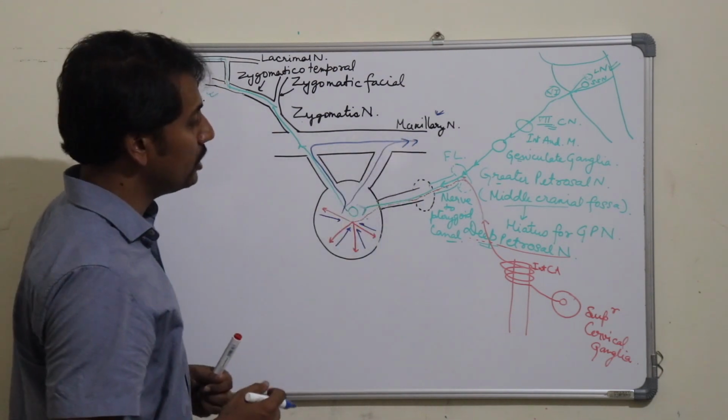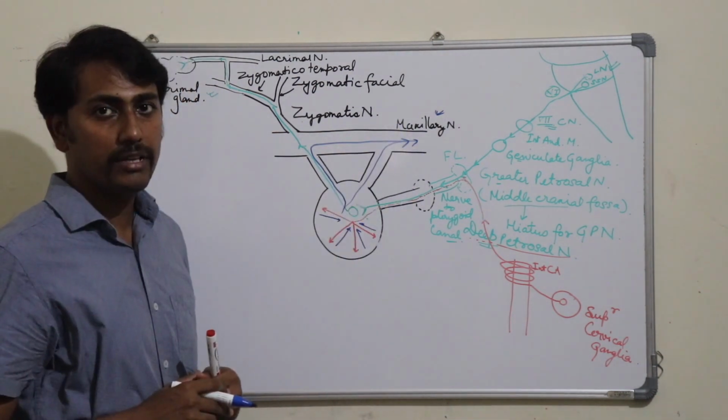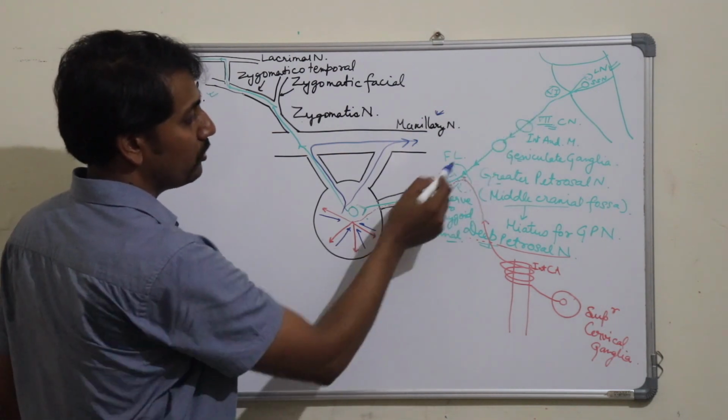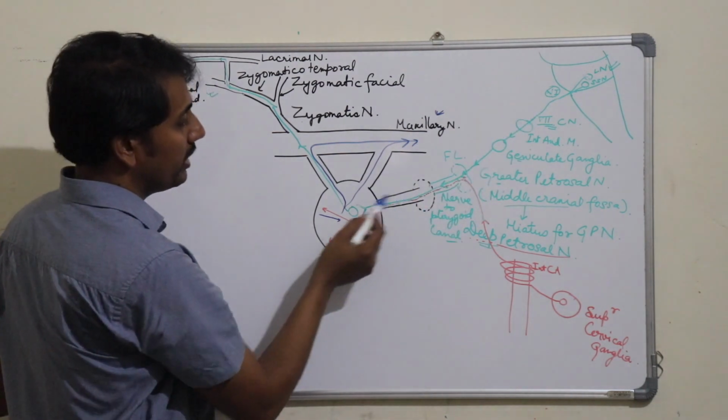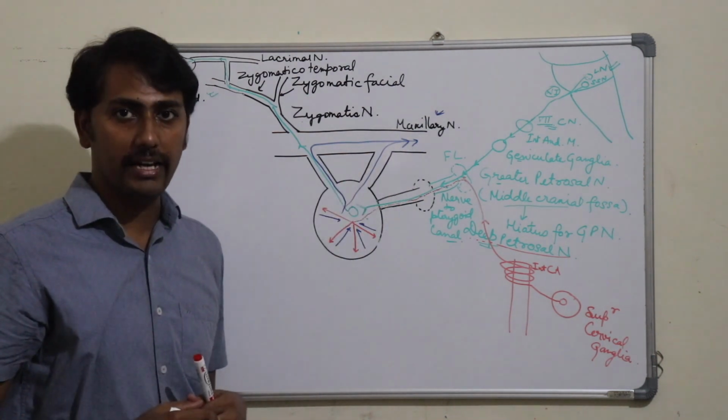So therefore the sensory root is coming from the maxillary nerve. Okay, so these were the three roots, that is the motor or the parasympathetic root, the sympathetic root and the sensory root of the pterygopalatine ganglia.